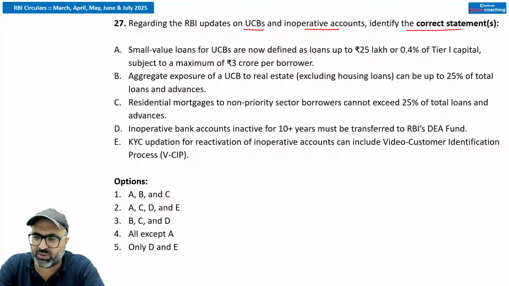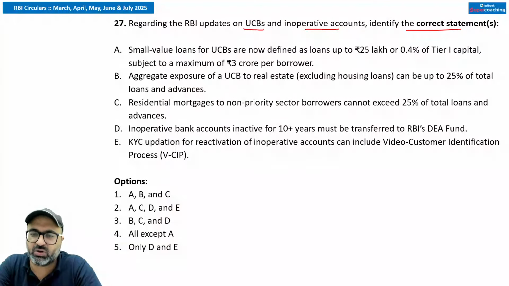Real estate excluding housing is up to 5%. In case of tier-wise maximum housing loan per dwelling unit, in case of tier 1 it is 60 lakhs, in case of tier 2 urban cooperative banks 1.40 lakhs, tier 3 urban cooperative banks 2 crore rupees, tier 4 urban cooperative banks it is going to be 3 crore rupees, and the maximum limit is 3 crore rupees.